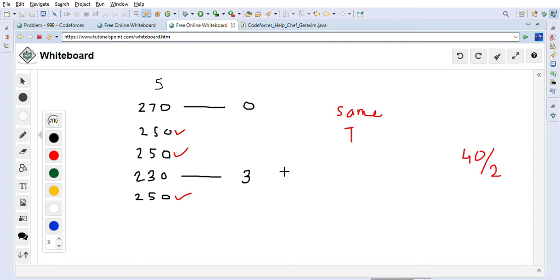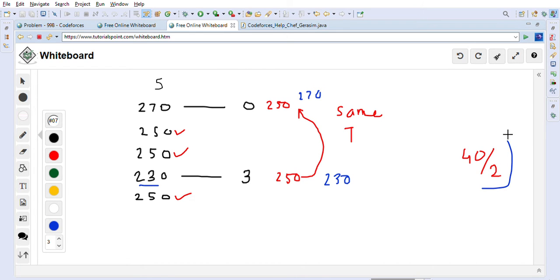For example, if cup 3 had 250 in the beginning, and cup 0, the first cup, also had 250 in the beginning, we poured 20 ml here. So it now became 270, which is given to us, and then this became 230, as it's given to us.